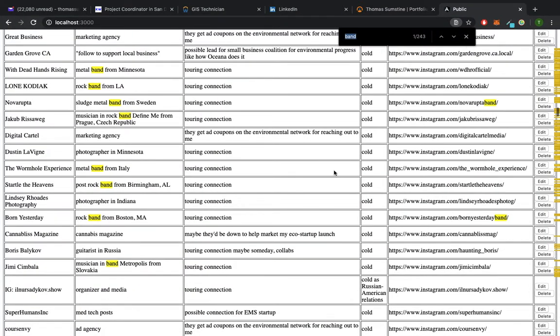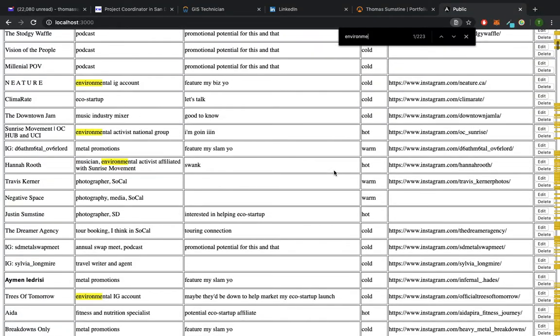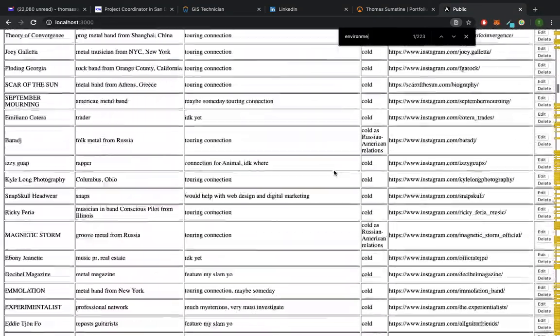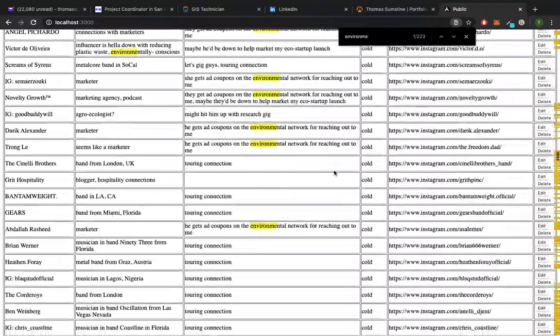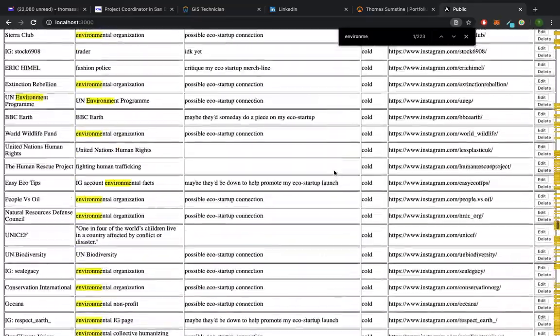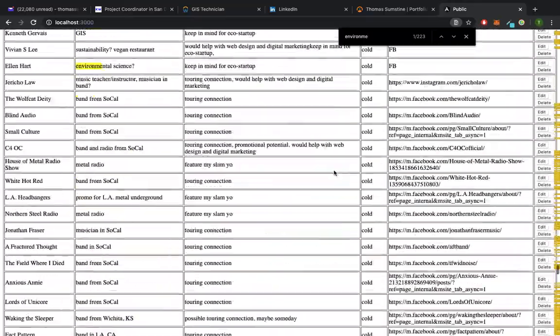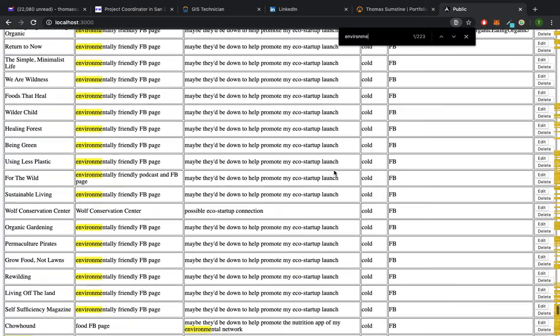Another example how I intend to use this app. There's a good amount of environmental groups. Some I found, some they found me on social media. I like this section here where I fully intend to use.